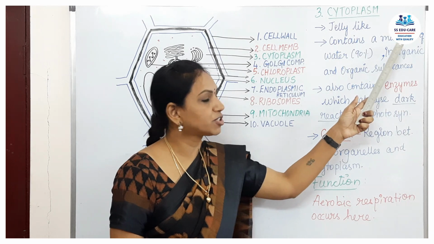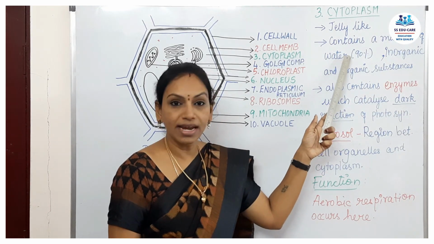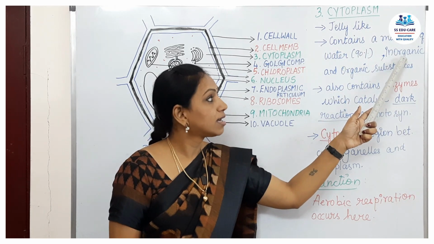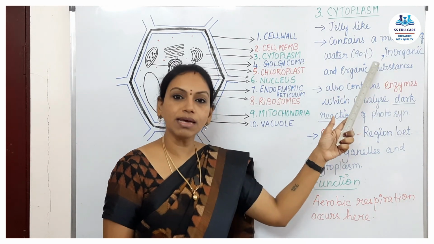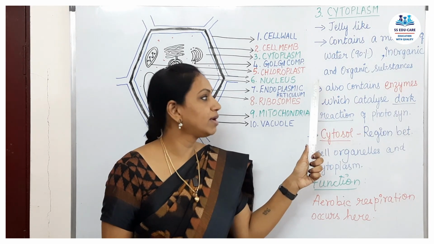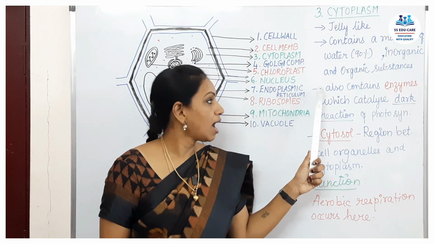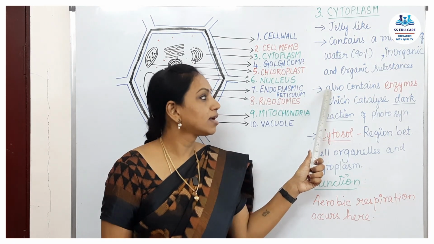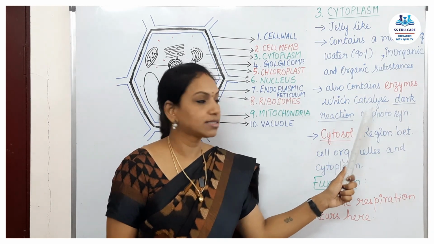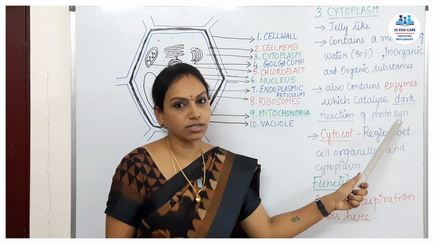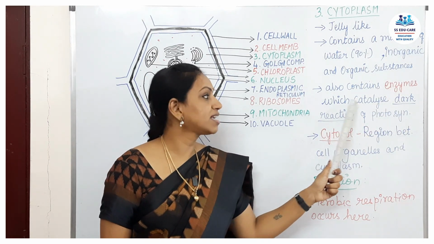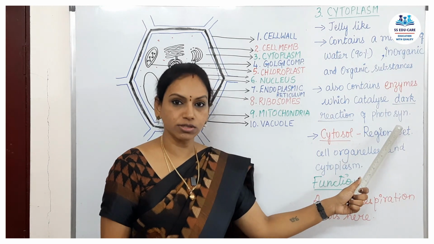It contains a mixture of water, 90%, that's why it is semi-solid, and inorganic and organic substances along with it. It also contains a very important point which may be asked for 1 mark: it contains enzymes which catalyze the dark reaction of photosynthesis.